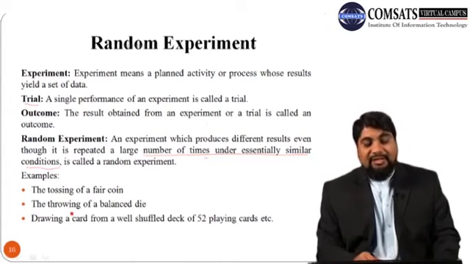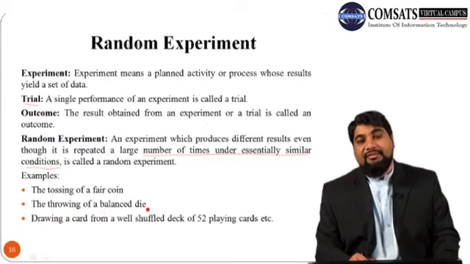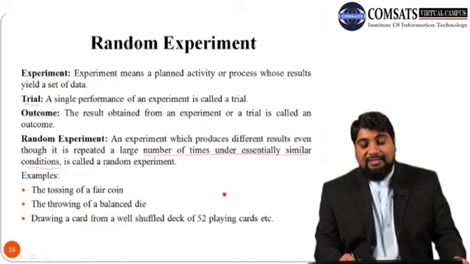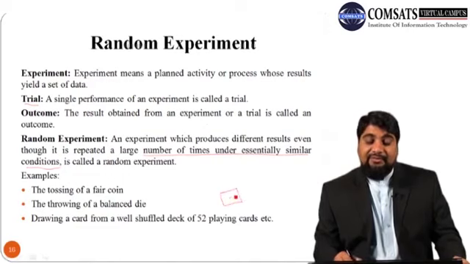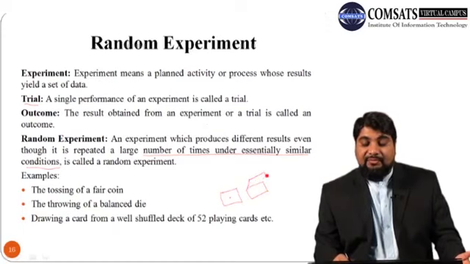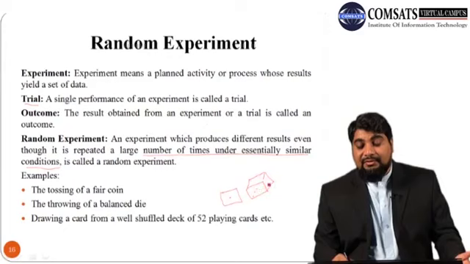Similarly, throwing of a balanced die. A die has 6 faces, so it is a Ludo die. Usually the children use it to play. It has 6 faces: 1, 2, 3, 4, 5, 6.